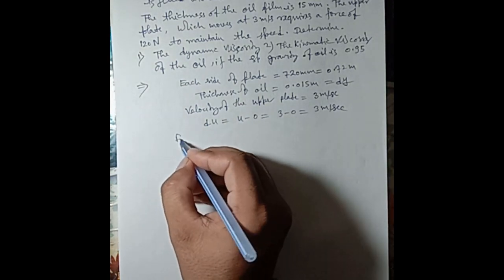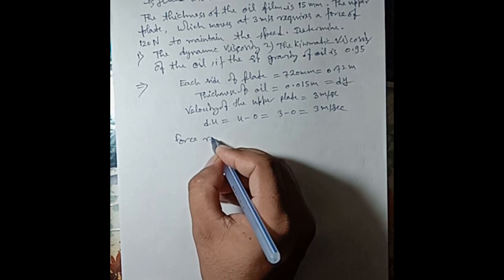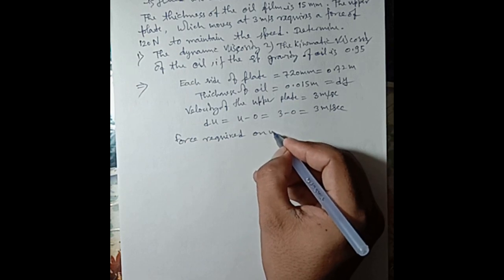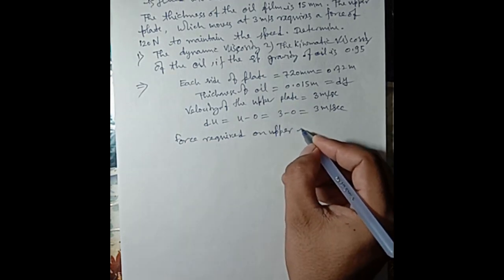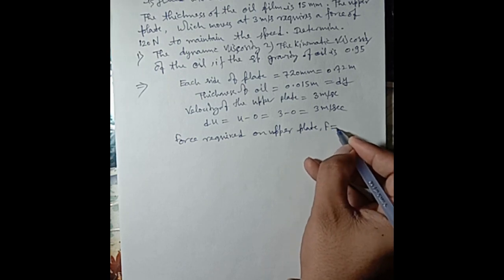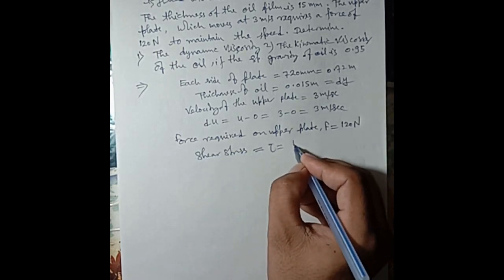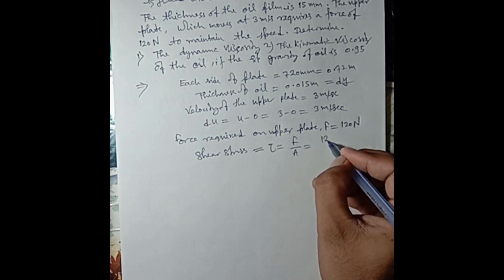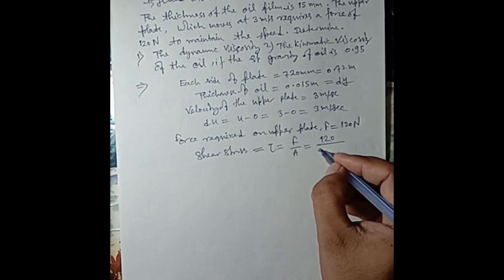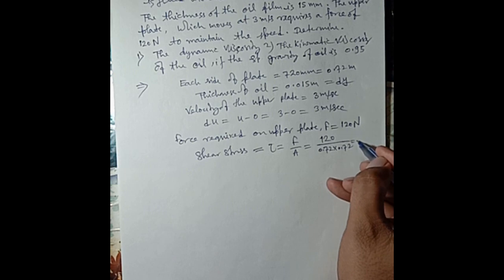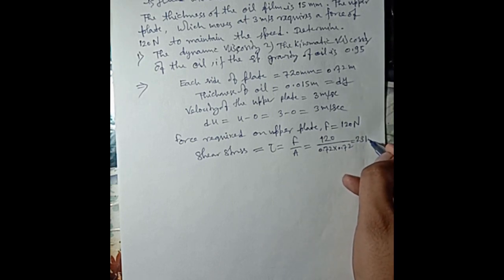Force required on the upper plate, F, is equal to 120 Newton. Shear stress tau is equal to force upon area, therefore 120 upon area, which is 0.72 squared because this plate is a square shape, gives out 231.5 Newton per meter square.